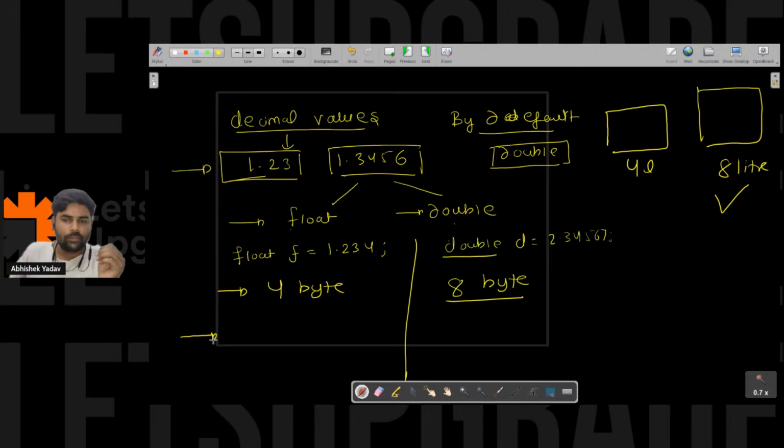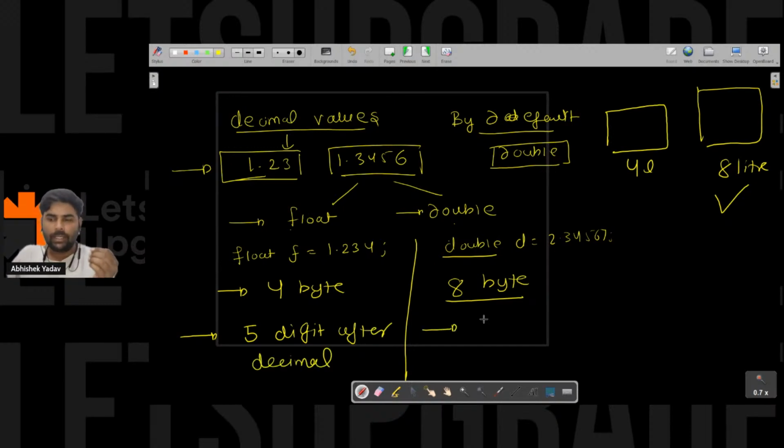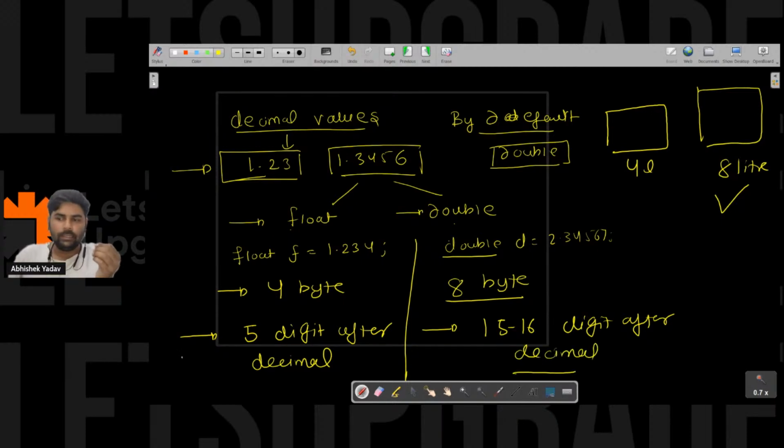The second difference is that float can print up to 5 digits after the decimal point, and double can print up to 15 to 16 digits after the decimal point. This is the second point. Let's try to understand the second point, and after that I will discuss the third point.